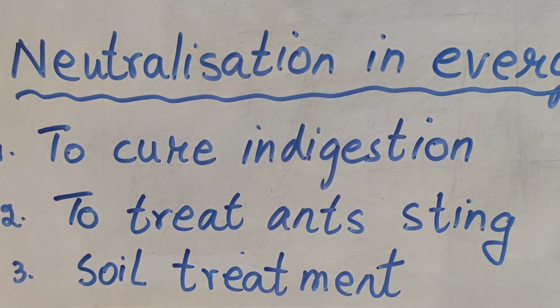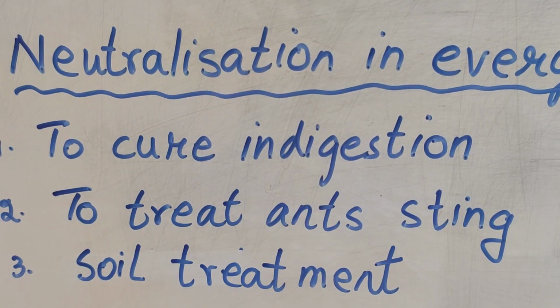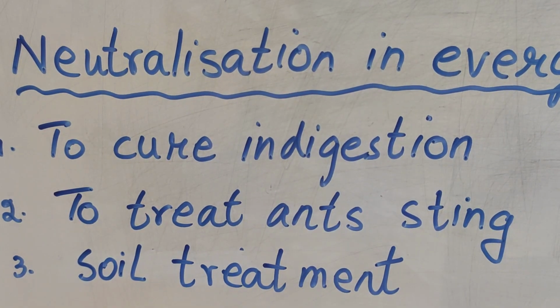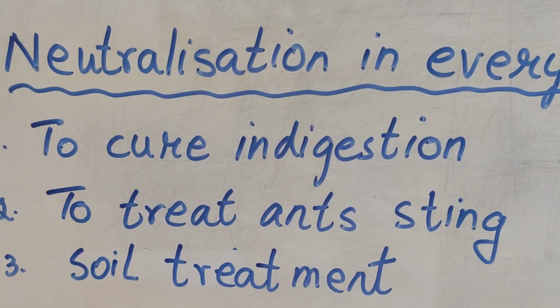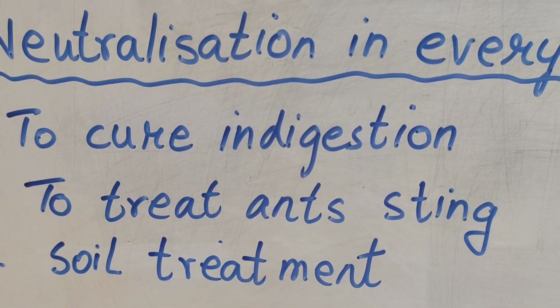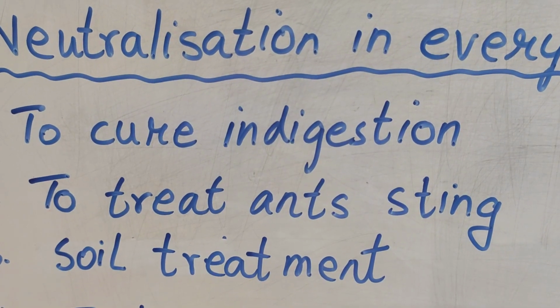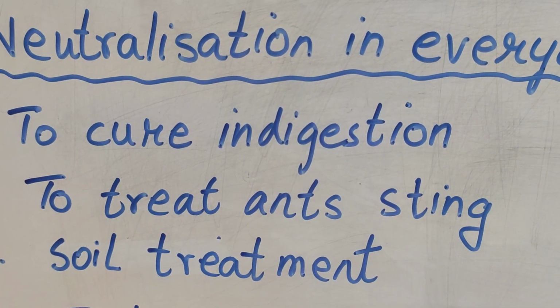Okay. Third, soil treatment. Now you see, the fertilizers that farmers use continuously in the soil make the soil very acidic. Okay, so what happens? The soil becomes very bad, so that the plants do not grow properly.